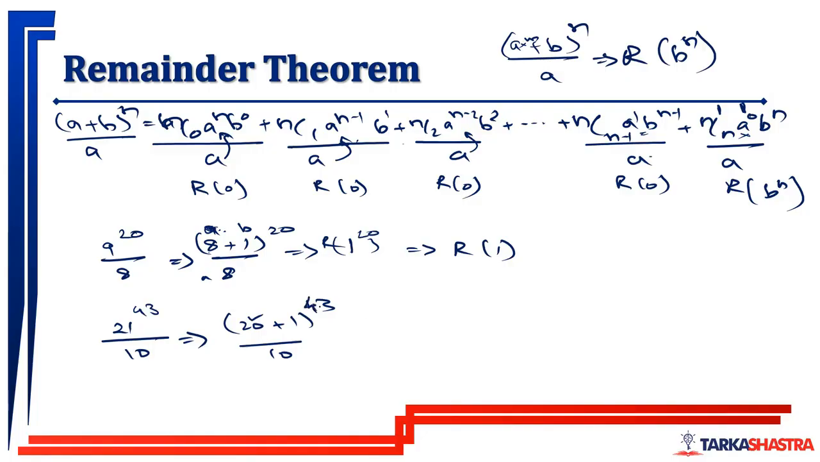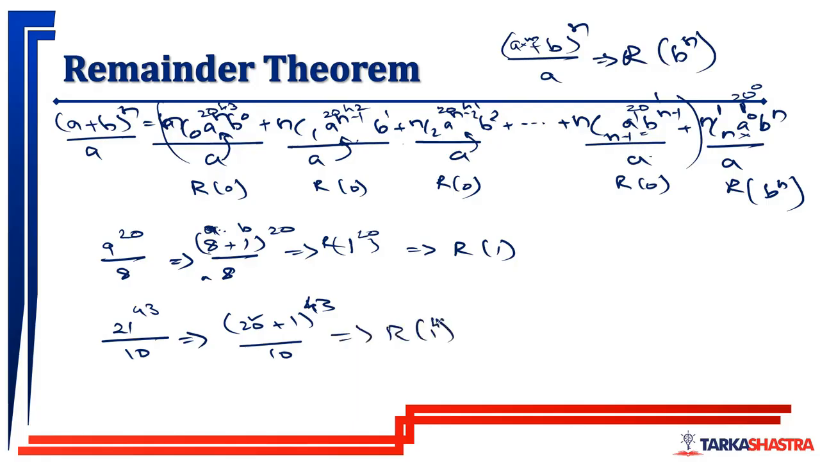Now, each and every term will have 20 in it. Total there will be 44 terms, as it is raised to 43. Out of those 44 terms, 43 terms are like this: 20^43, 20^42, 20^41, up to 20^1, and then 20^0. All these terms are divisible by 10 because 20 is divisible by 10. So all the powers of 20 will also be divisible by 10. So here also we will get the remainder as 1.